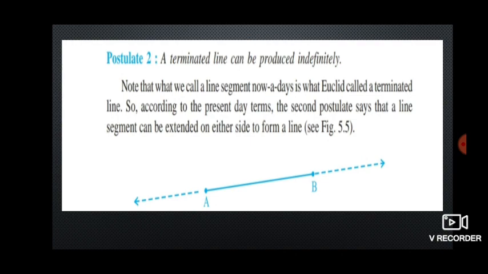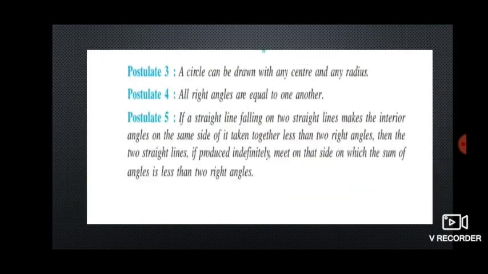Next, postulate number 2. A terminated line can be produced indefinitely. That is, if a line is terminated on both sides, we can produce it indefinitely. Next, children, postulate number 3. A circle can be drawn with any center and any radius. Postulate 4: all right angles are equal to one another. A right angle is nothing but 90 degrees, so any two right angles will always be equal.